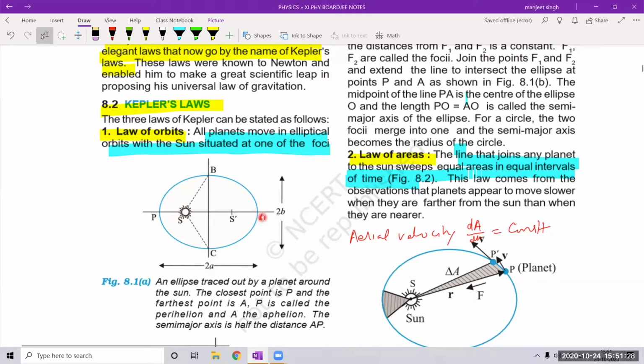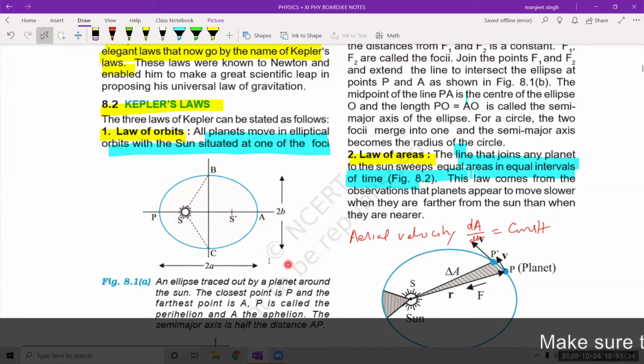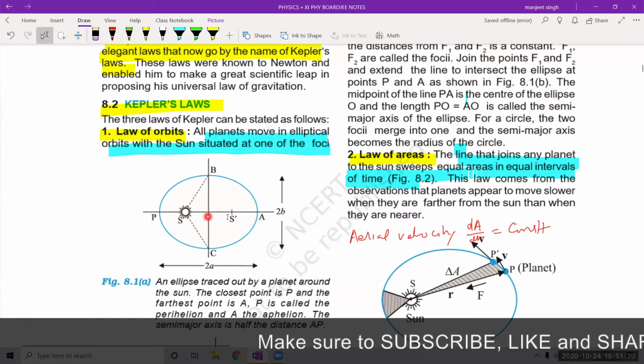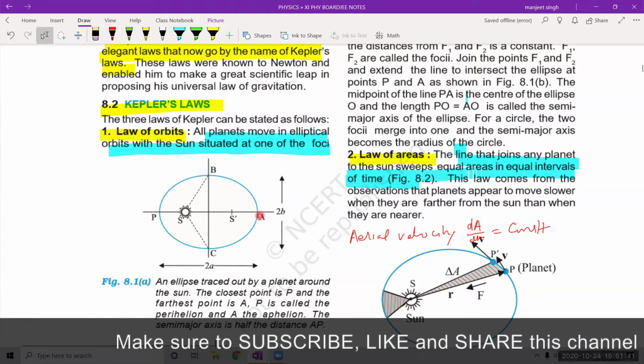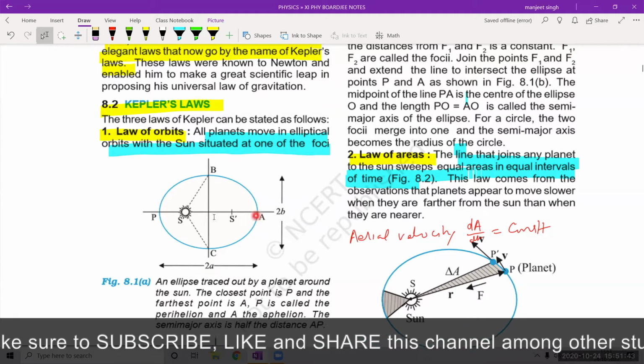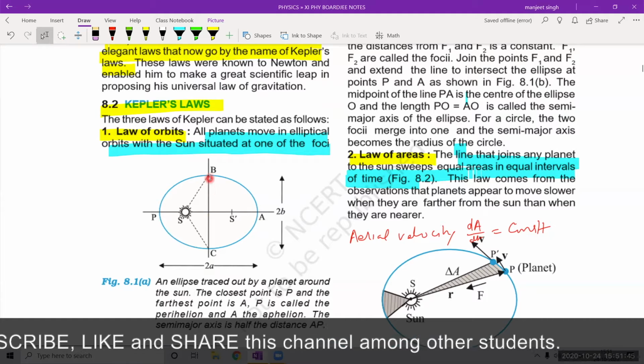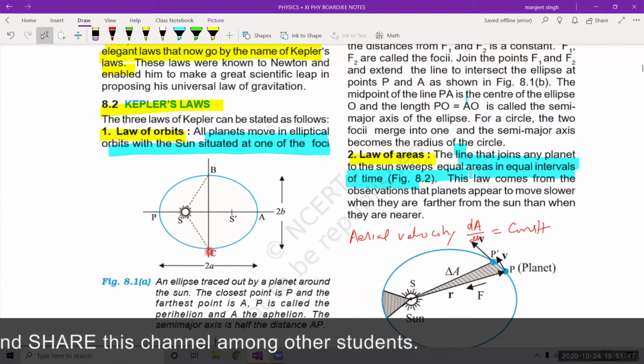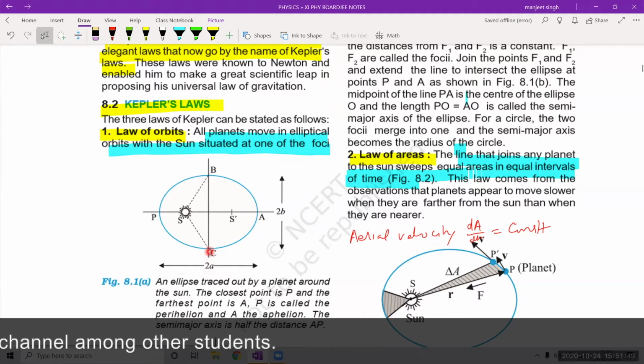Major axis PA is generally represented by 2A. Minor axis BC is generally represented by 2B. From center to one extreme, this distance is known as semi-major axis. The distance from the center up to C, or the distance up to B from the center, is known as the semi-minor axis.